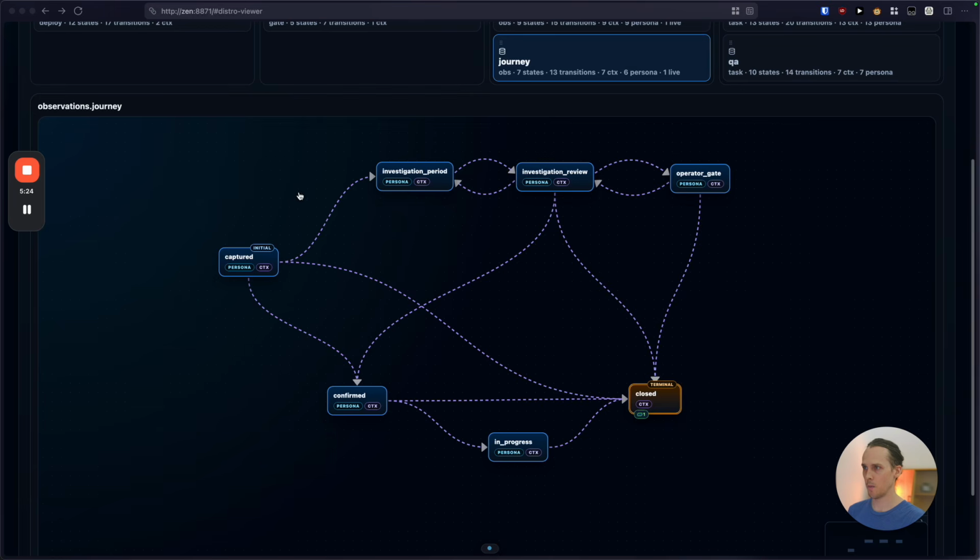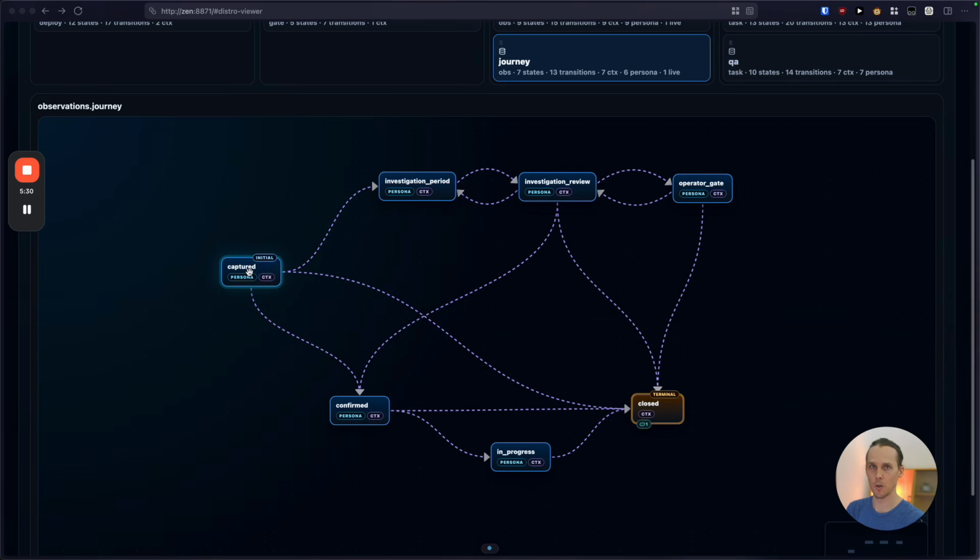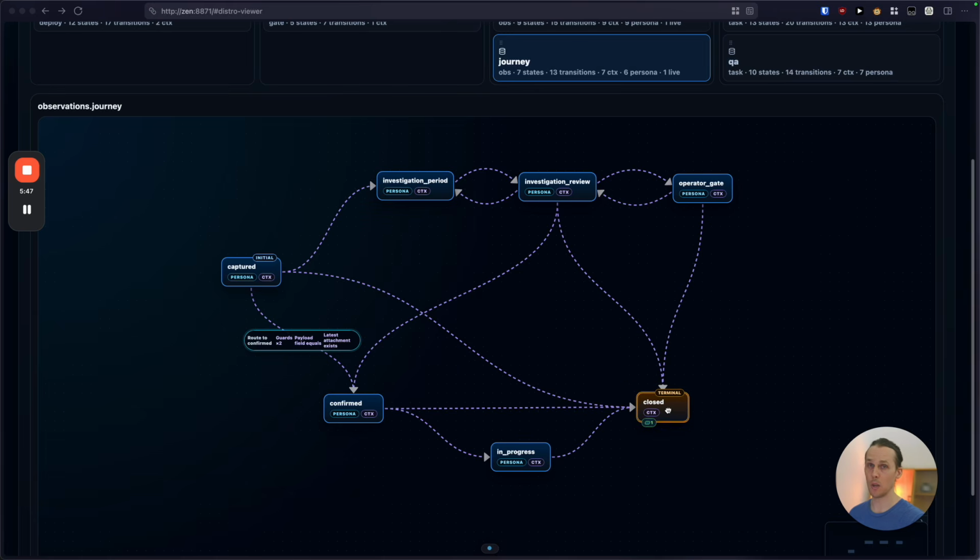So, okay, how does this work? The idea is that once an agent has filed an observation at the captured node, then the agent at that node will be responsible for moving the record out of captured into, as you can see, one of three different edges, right? So it might go into, for example, confirmed, it might go into investigation, or it might just be straight away closed.